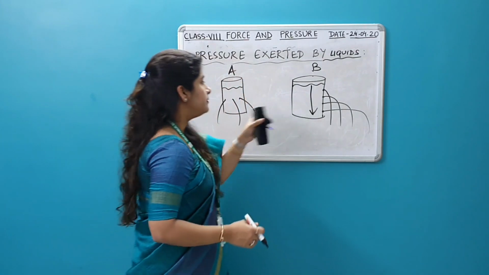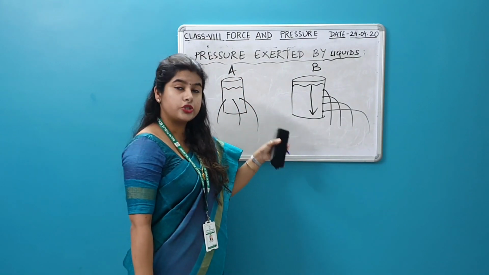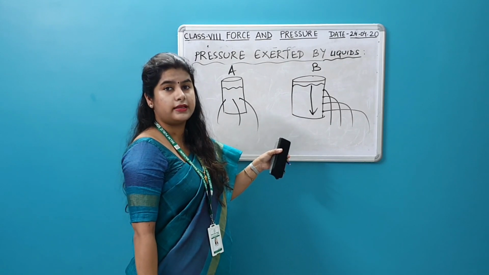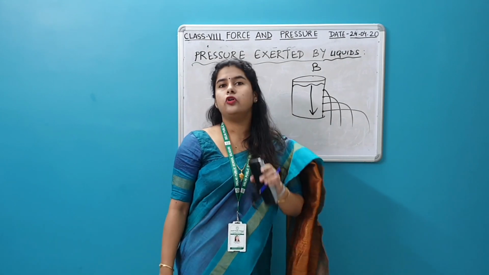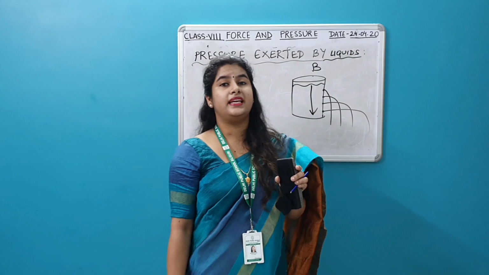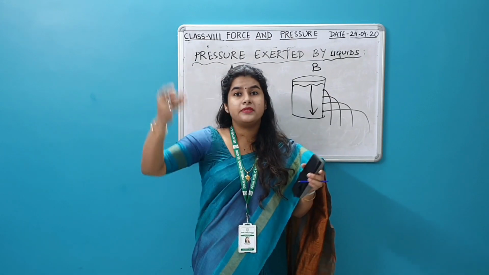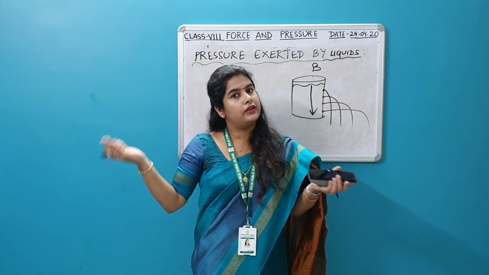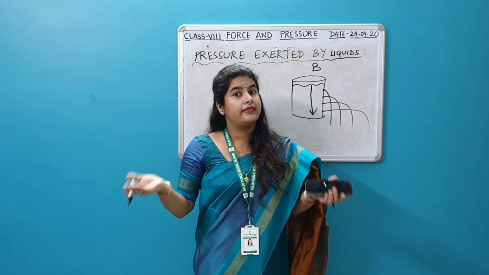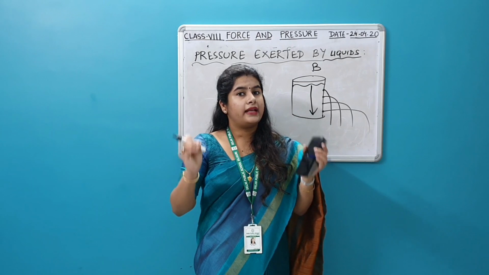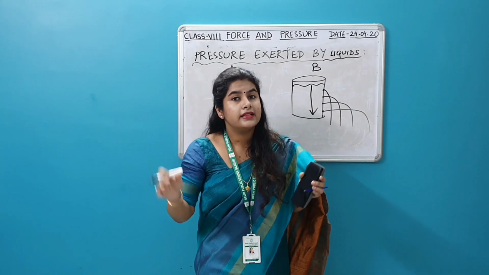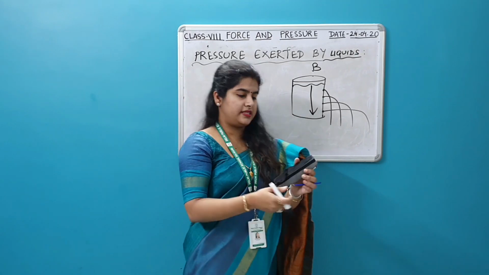So these are the two things which show that there is pressure exerted by liquids. Another common example you must have seen is from leaking pipes. Water comes out just like a fountain. The reason is the same. Why? That means the water exerts pressure at the sides also. Let me show.